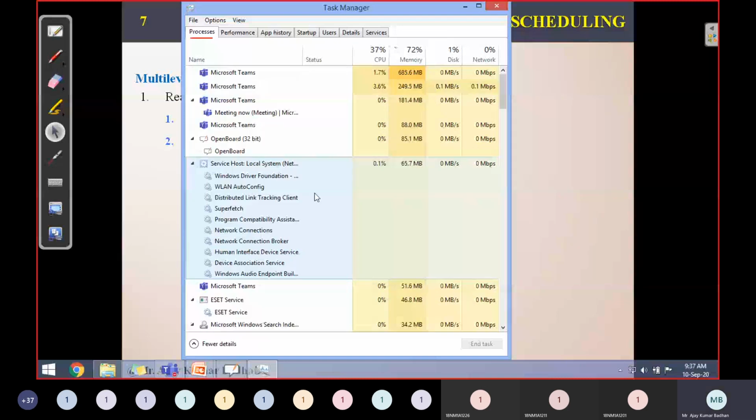Fine. So here you can see this is the main parent process. Within that we have this child process. I have expanded it. So this Teams is actually using two different child processes, 88.0. Same way if you talk about OpenBoard here, 85.1, it is also consuming around this, but it is not accessing my secondary storage device. Only the memory is captured, and coming to my CPU, I am using only 39% of my CPU.